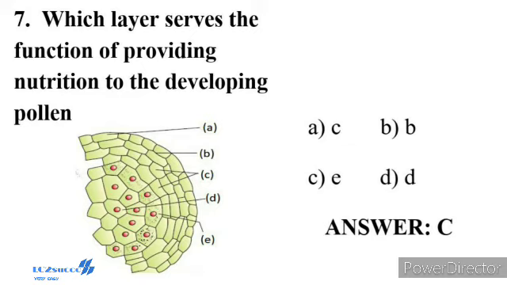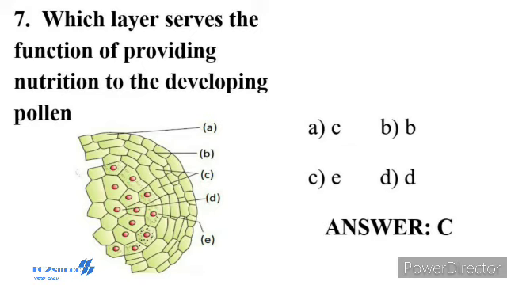It is generally surrounded by 4 wall layers: epidermis, endothecium, middle layer, and the tapetum. The outer three wall layers perform the function of protection and help in dehiscence of the anther to release the pollen. The innermost wall layer is the tapetum. It nourishes the developing pollen grain.